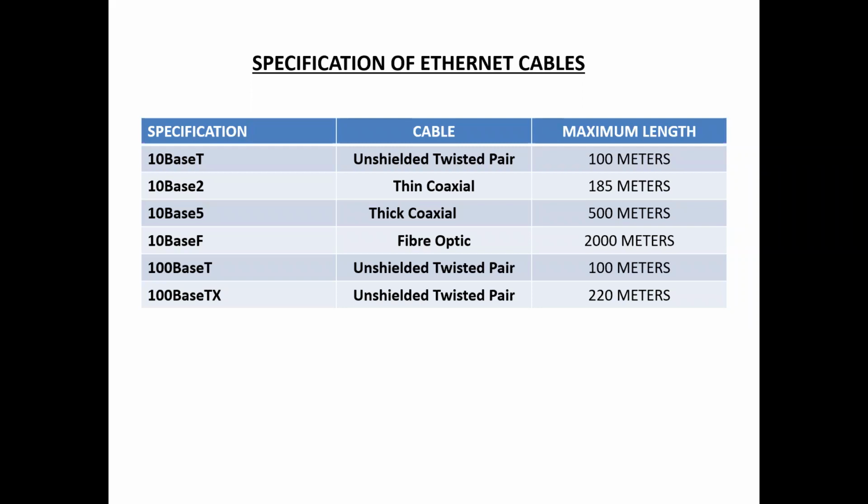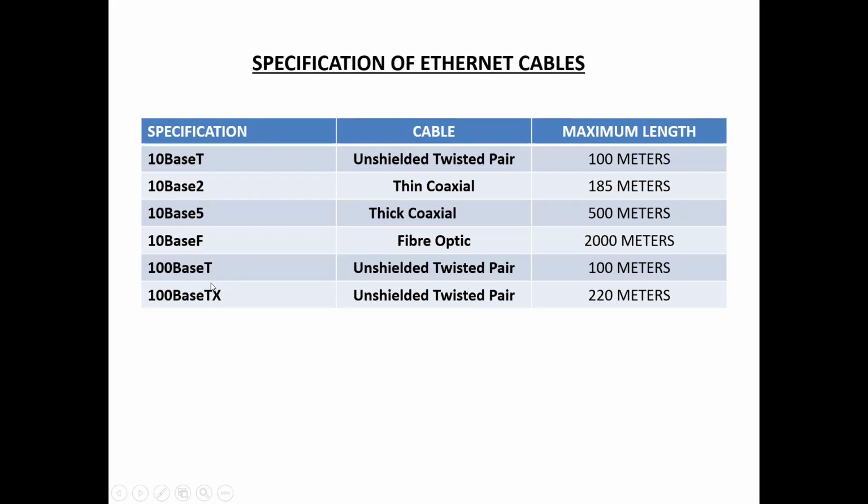And next, specification of Ethernet cable. For unshielded twisted pair, the specification is 10BaseT and the maximum cable length is 100 meters. 10Base2 refers to thin coaxial cable and the maximum segment length is 185 meters. 10Base5, thick coaxial cable, maximum segment length is 500 meters. And 10BaseF, fiber optic cable, the maximum segment length is 2000 meters.